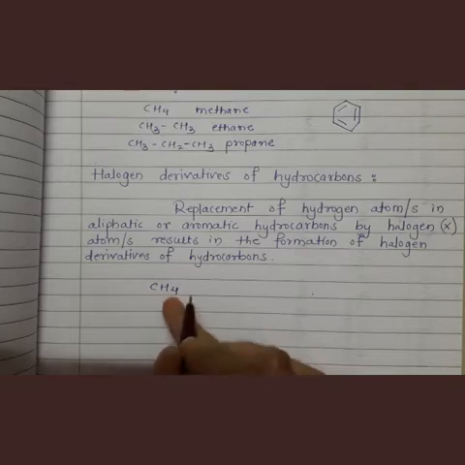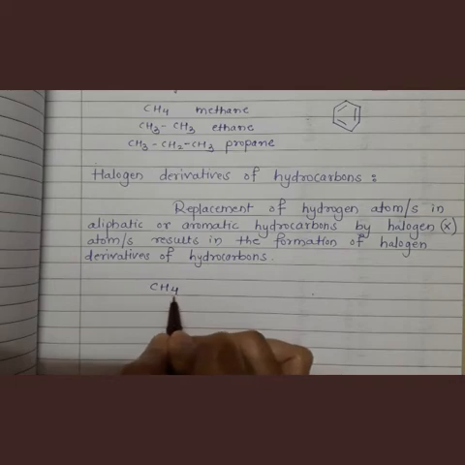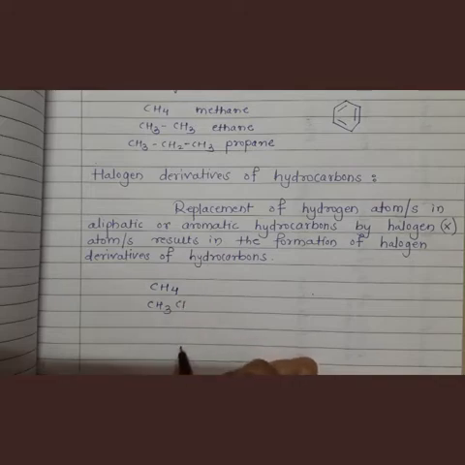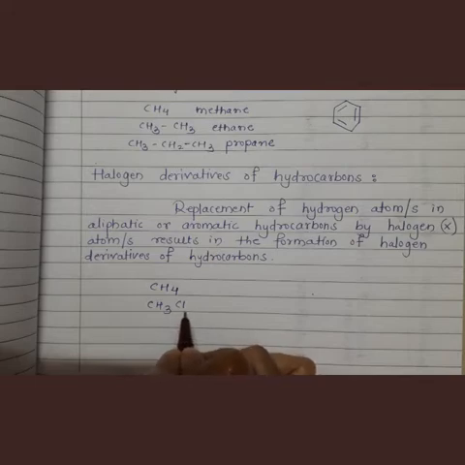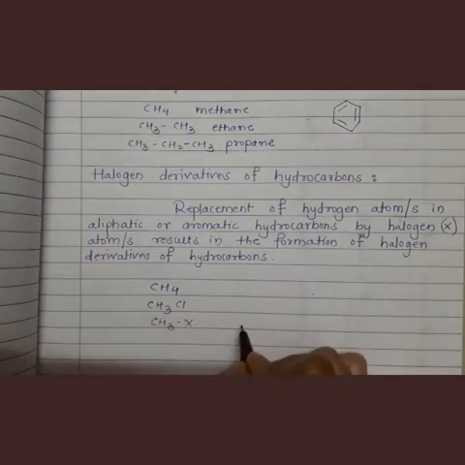Methane has 4 hydrogen atoms. Suppose one hydrogen atom is replaced by chlorine. CH4 will become CH3Cl, the place of the fourth hydrogen atom taken by chlorine. So this is a halogen derivative of hydrocarbon, or we can write CH3X, with any halogen.